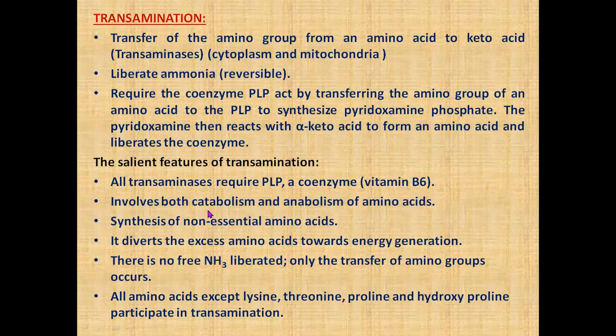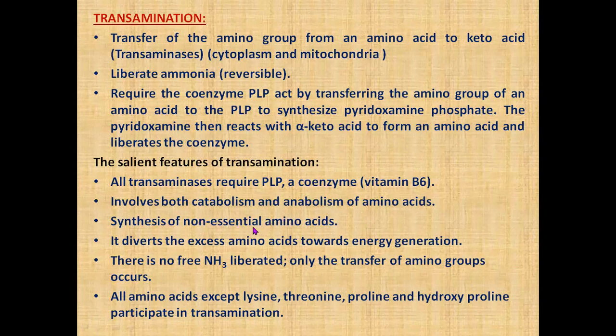Another feature: it is amphibolic, you can call it, because it has both a catabolic phase and an anabolic phase. Transamination is catabolism, and the synthesis of non-essential amino acids occurs in this transamination. So that is an anabolic process. One is degraded, another one is synthesized. So it involves both processes, catabolic and anabolic. There is synthesis of non-essential amino acids in the body by this transamination process.